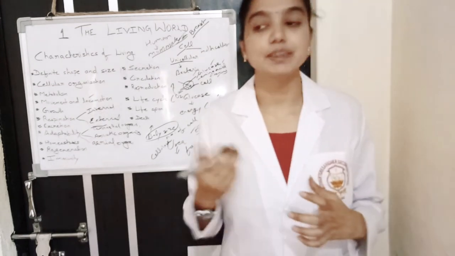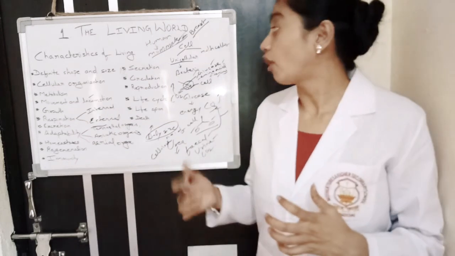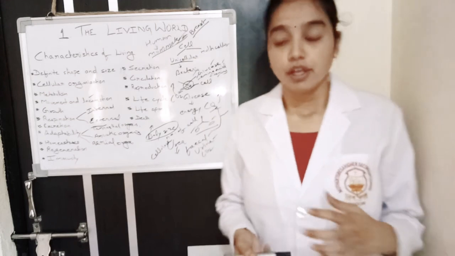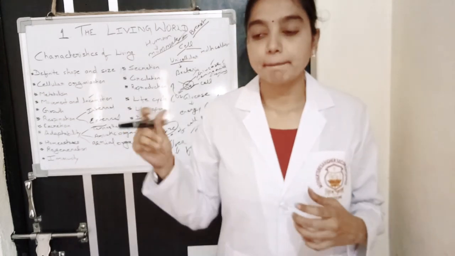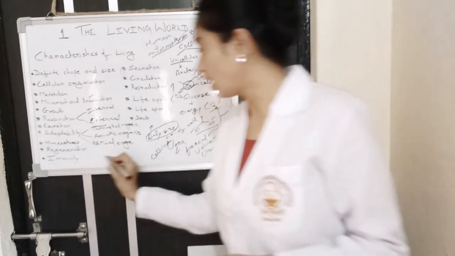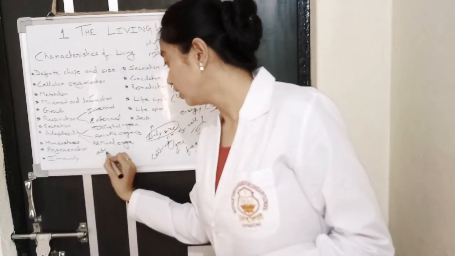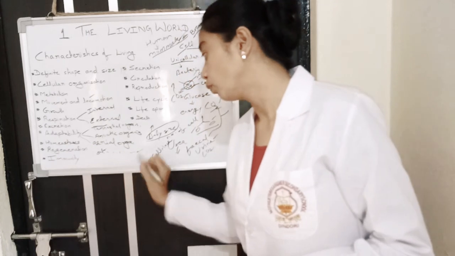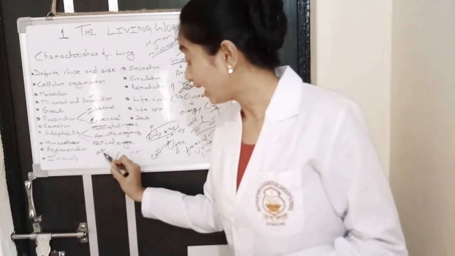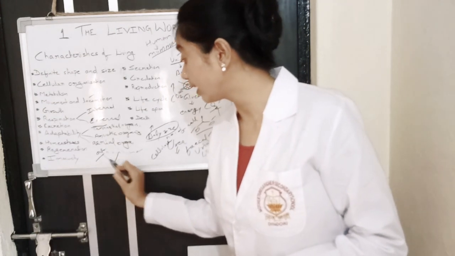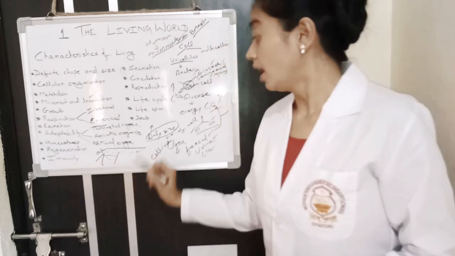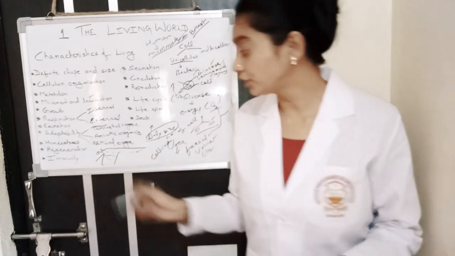Each and every organism releases chemical compounds from their body. What are the chemical compounds? Hormones. For example, you have seen that ants always move in a queue. Why does their queue not get disturbed? Why do ants not move in another direction? They always move in a queue because there is hormonal secretion.